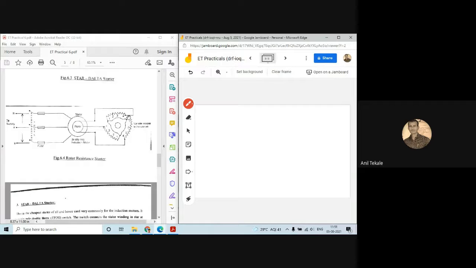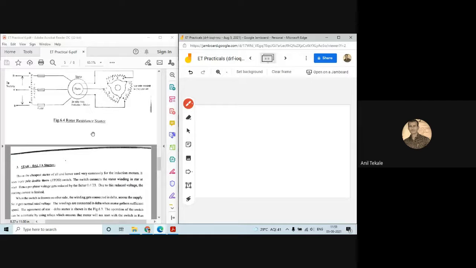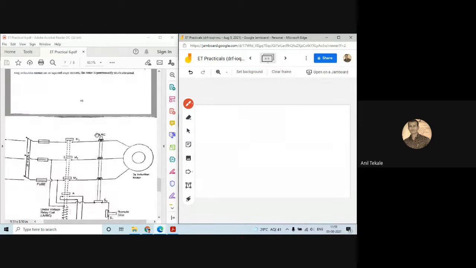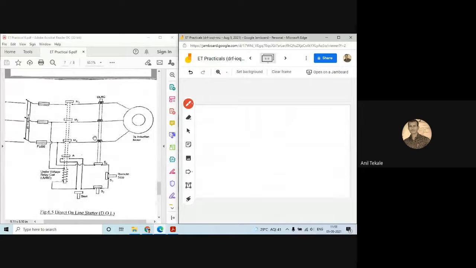So whenever you change the value here, you can see that the value of rotor current will change, and once the rotor current value is changed, your motor speed will be controlled. Then this is the last starter, which is known as a direct online starter, or we can say DOL starter. Okay, so now how it works.